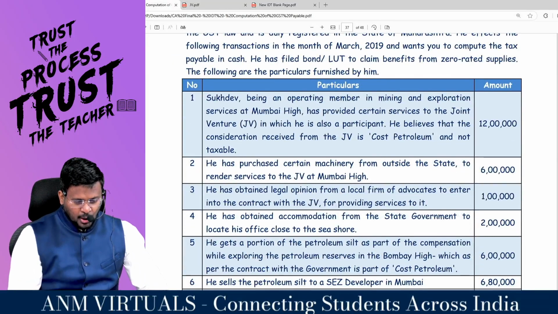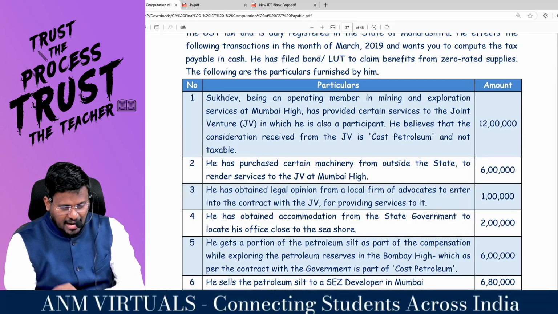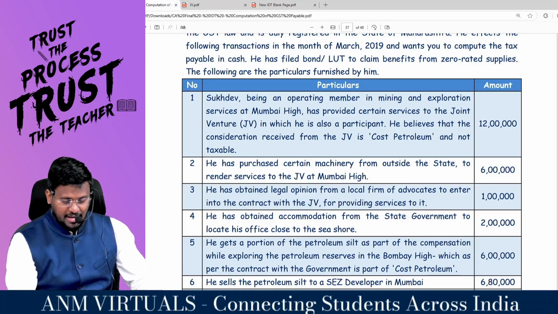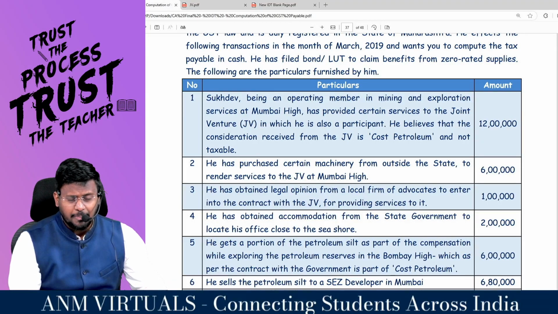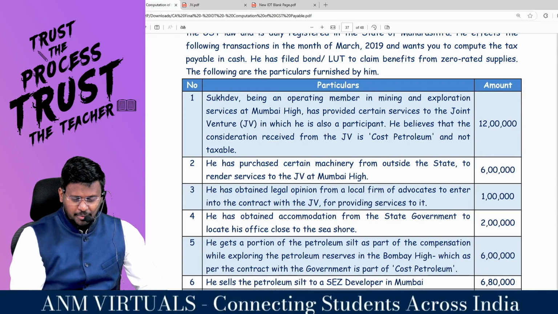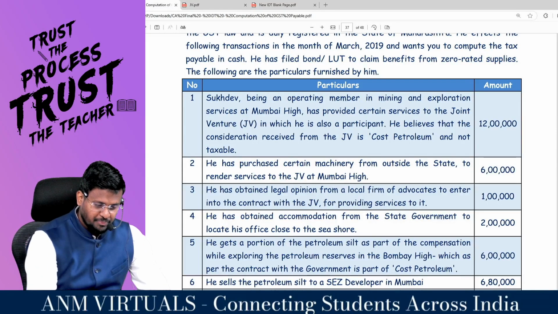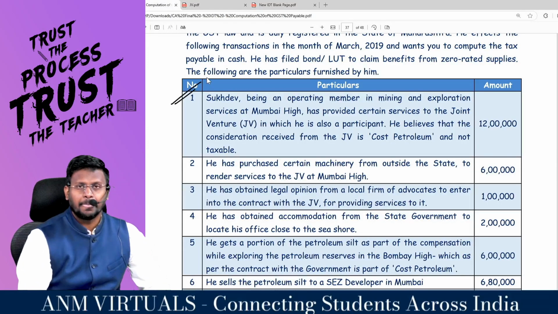I'll be reading. Sukhdev, being an operating member in mining and exploration services at Bombay High, has provided certain services to the joint venture in which he is also a participant. He believes that consideration received from the joint venture is cost petroleum and not taxable. This is adjustment number 1.